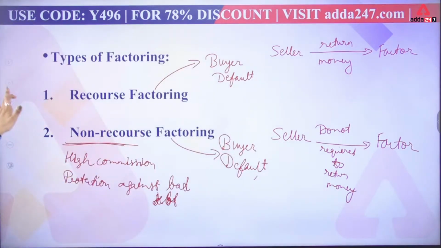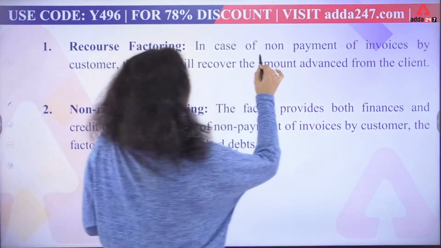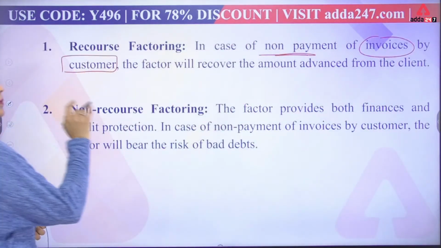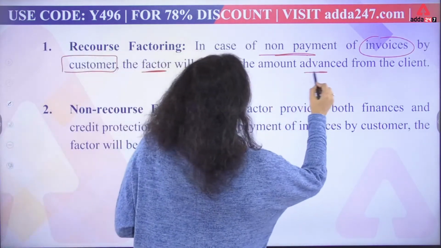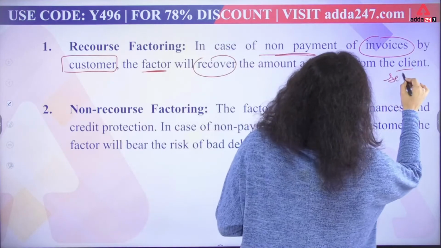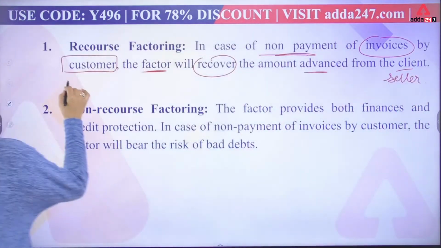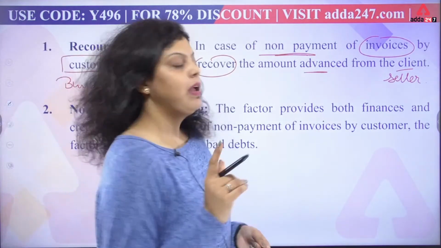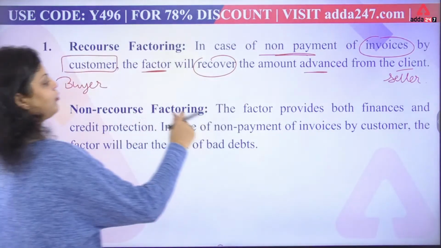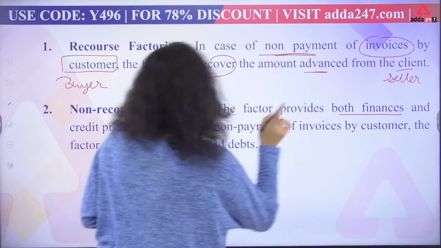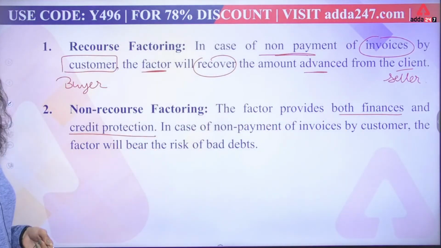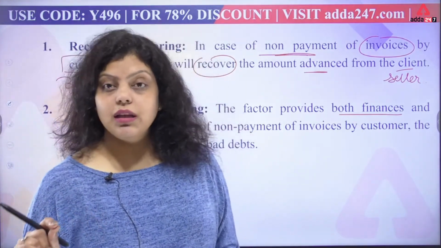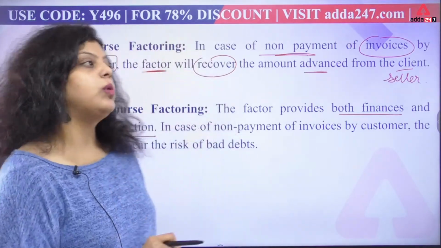Now let's understand the definition of both. First of all, you can see here, in case of non-payment of invoice by the customer, meaning your buyer, the factor will recover the amount advanced from the client. Client means your seller, and when we talk about your customer, it means buyer. So whenever the buyer defaults, the amount will be recovered by the factor from the seller. But in case of non-recourse, the factor provides both finance and credit protection. First is finance, meaning you are giving immediate cash, and second, you are also giving the credit protection.